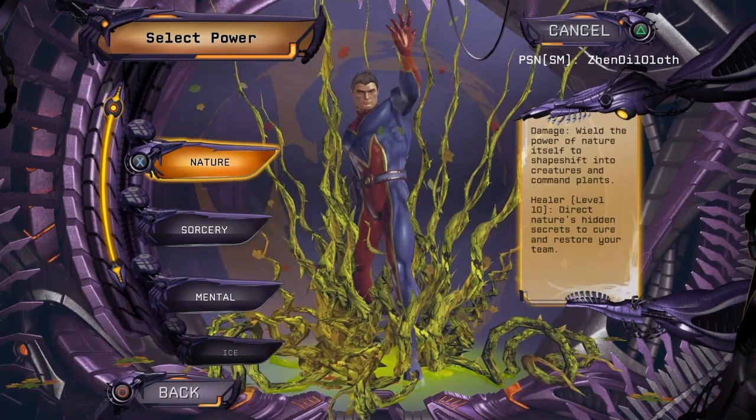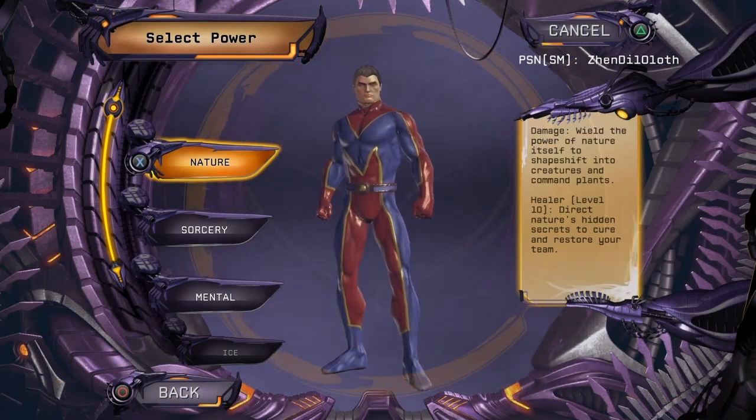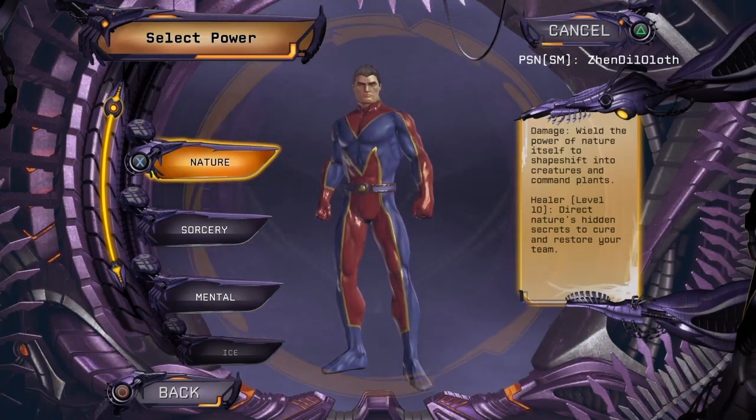Select power group from available exobyte data to determine combat role.